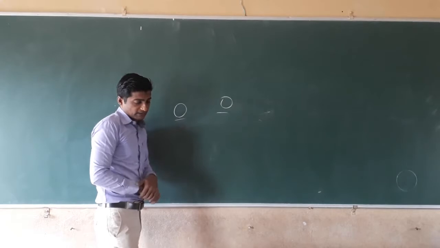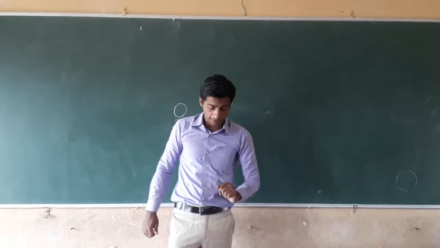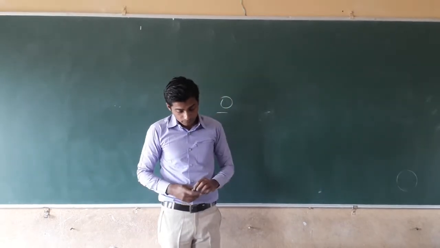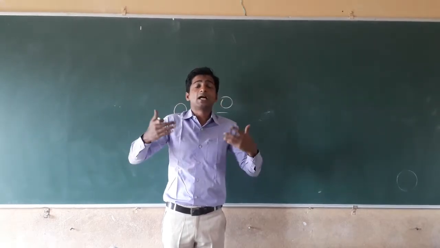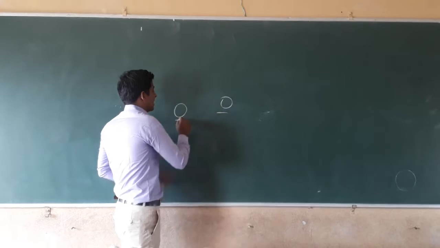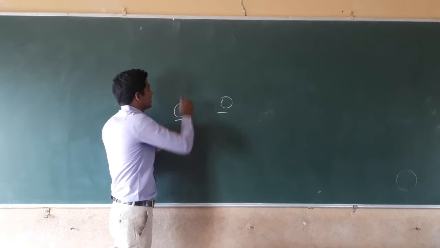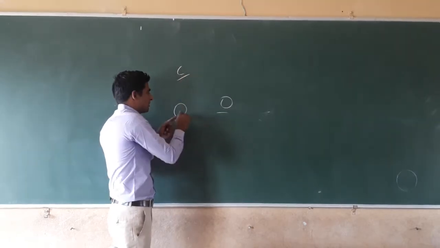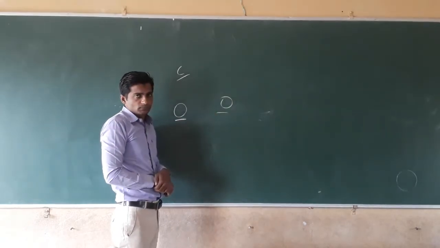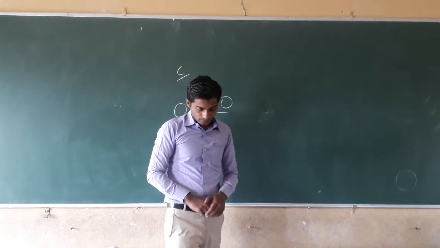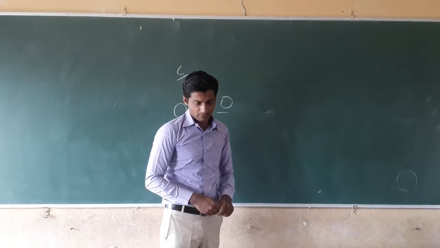Yes, that is told by the third postulate of Dalton's atomic theory. The fourth postulate: the atoms of different elements have different physical and chemical properties, and their masses are different. For example, the mass of oxygen and the mass of carbon are totally different from one another. Then, the relative number and kinds of atoms are constant in a given compound.